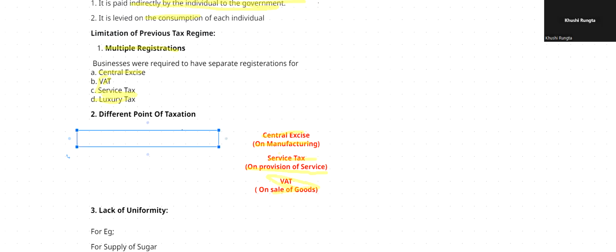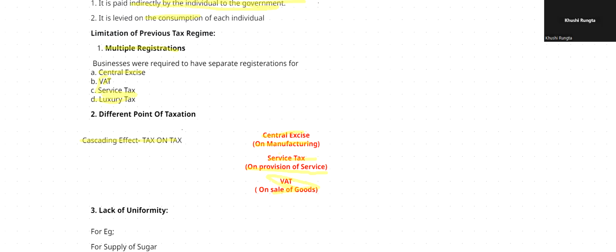It was having a cascading effect. What is cascading effect? Tax on tax. Just like first you're paying central excise, then upon that you're paying service tax and again VAT. So that was tax on tax. This was also one of the limitations.